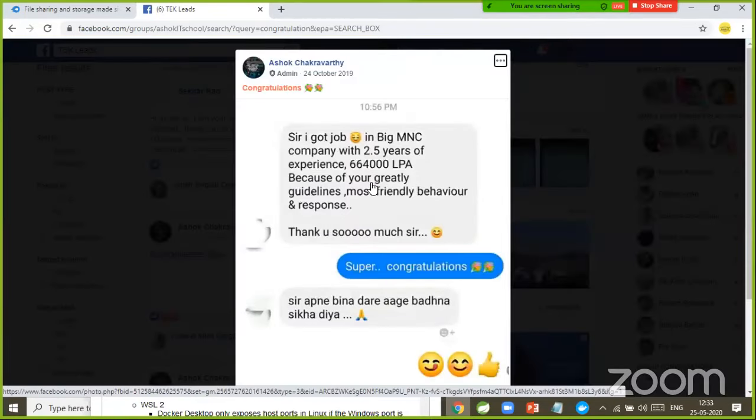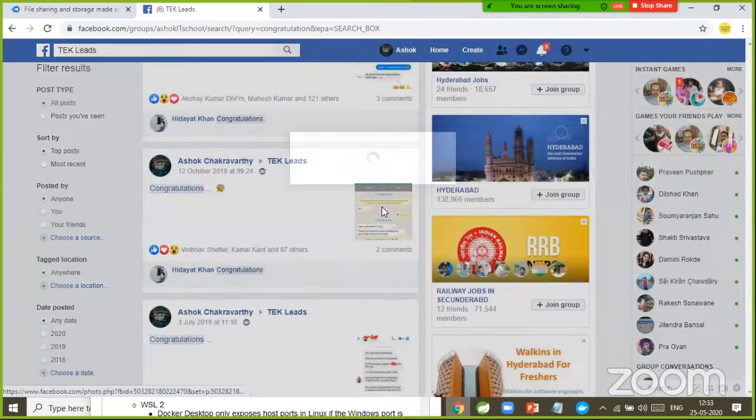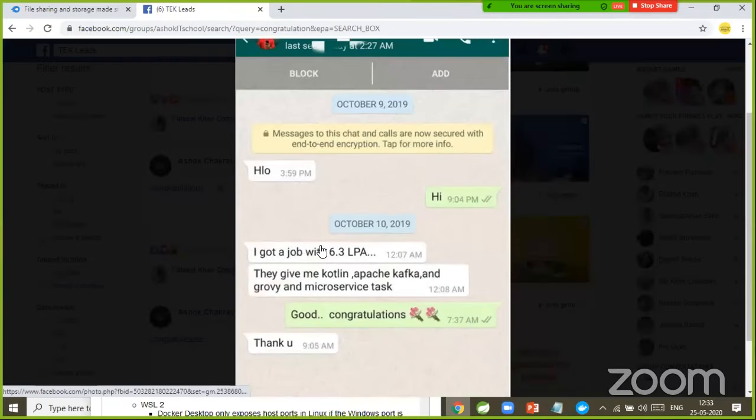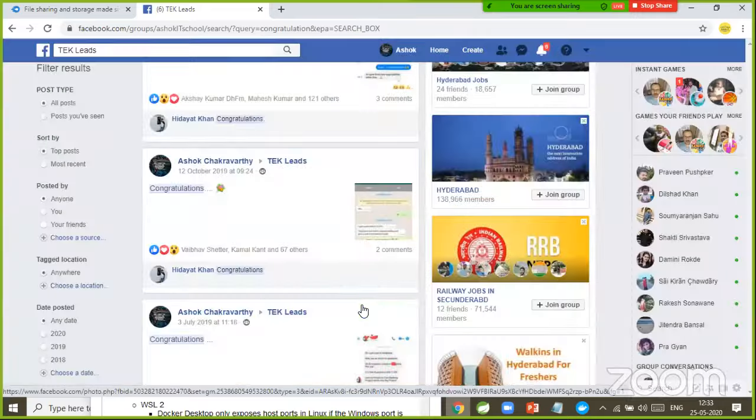Sir, I got a job in a big MNC company with 2.5 years of experience, 6.64 lakhs package. That is our project batch student only, like this. One more project batch student. I got a job with 6.3, minimum 6 lakhs package you can expect if you are part of this training. They gave me Kotlin, Apache Kafka, Groovy and microservices tasks.